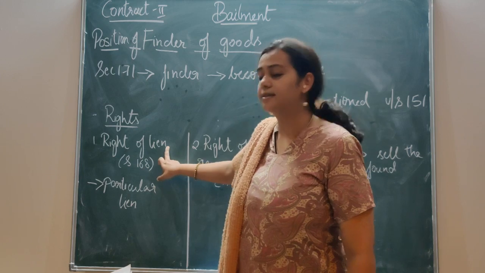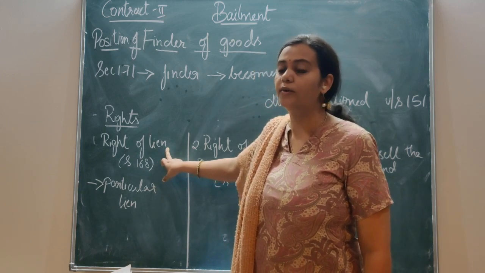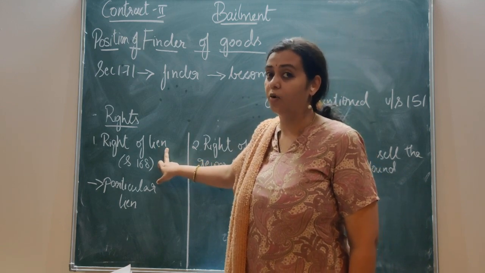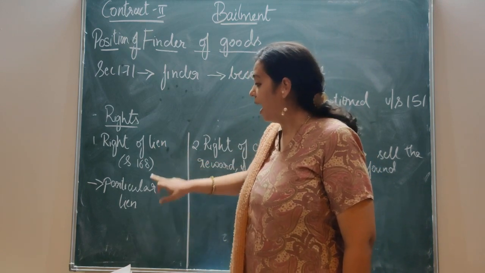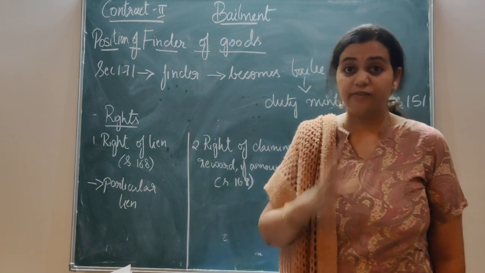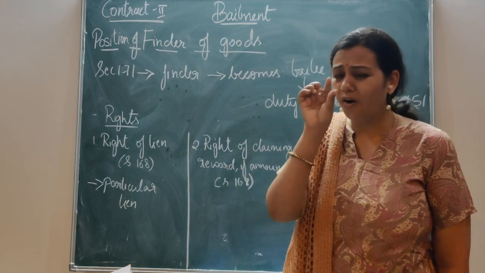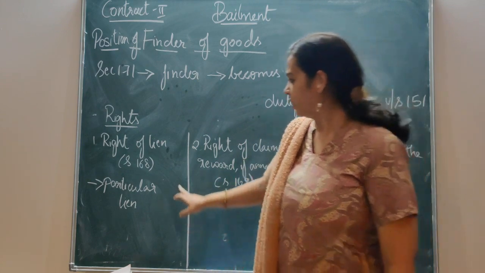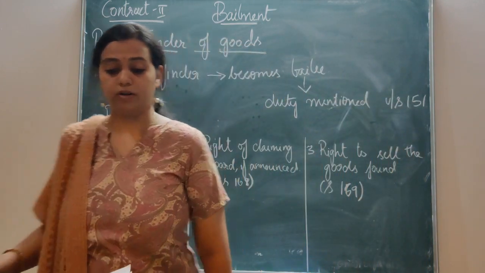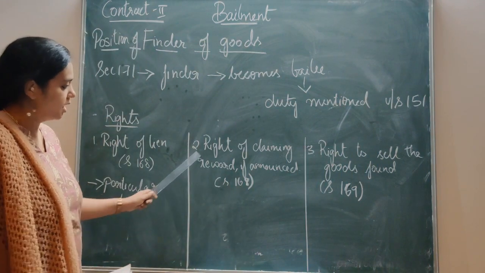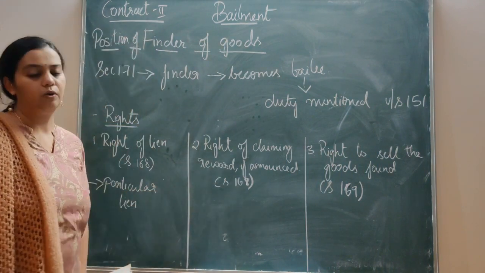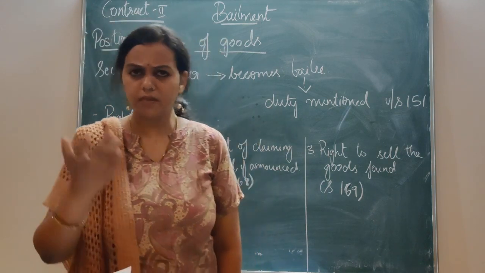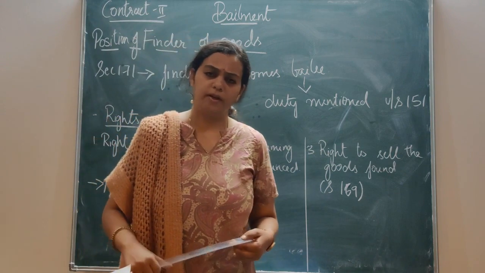Till then, he can exercise the right of lien. What did I say lien is? Yes, the right to retain the possession till the debt amount is cleared. So he has a right of lien, and that too, specifically, it is a particular lien. Only on that specific good he has got that lien. Clear? Fine. So section 168 gives these points. Next is the right of claiming reward if announced. In case any reward is announced, we have seen this in so many cases.